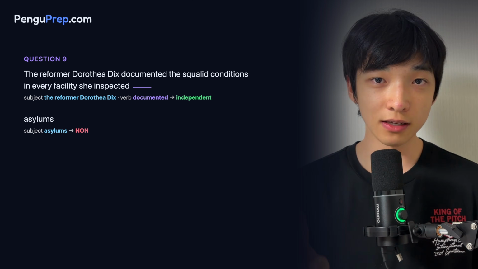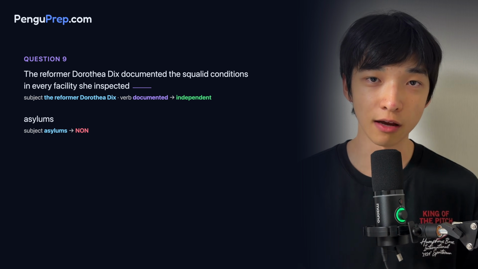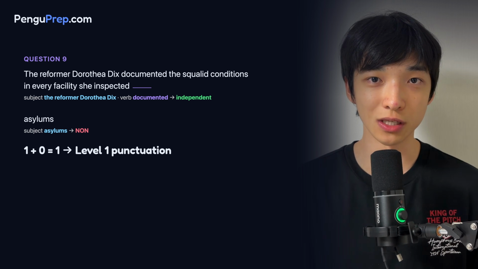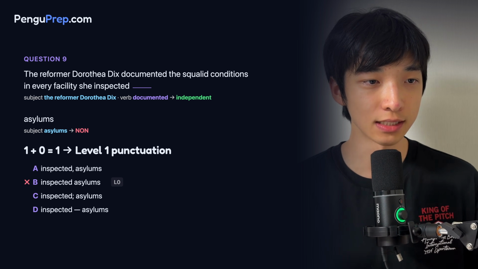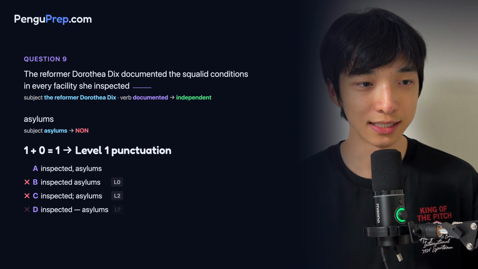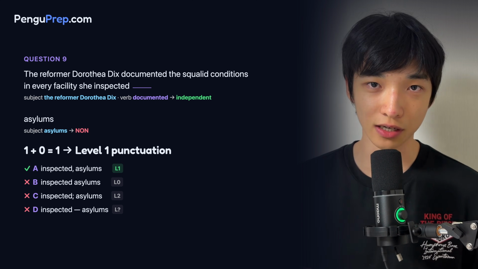Since we have an independent clause and a noun, we're going to add up the levels 1 + 0, which makes 1. So we need the level 1 punctuation. Now going through the options, we see that B is a level 0, C is a level 2, D we haven't learned, so A is the correct answer.